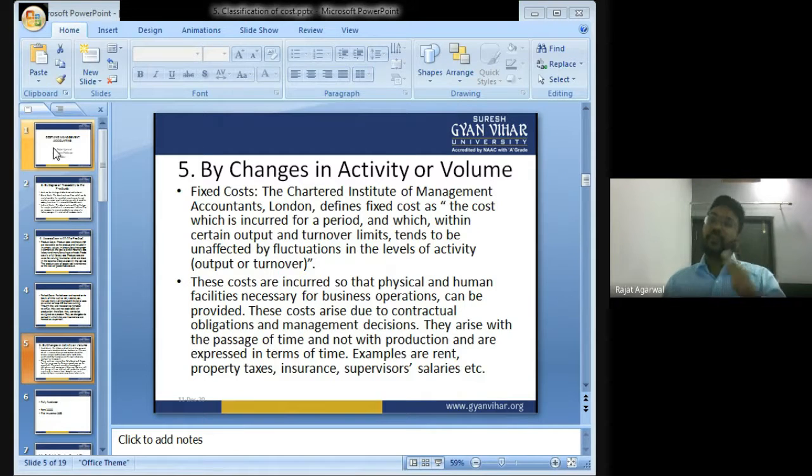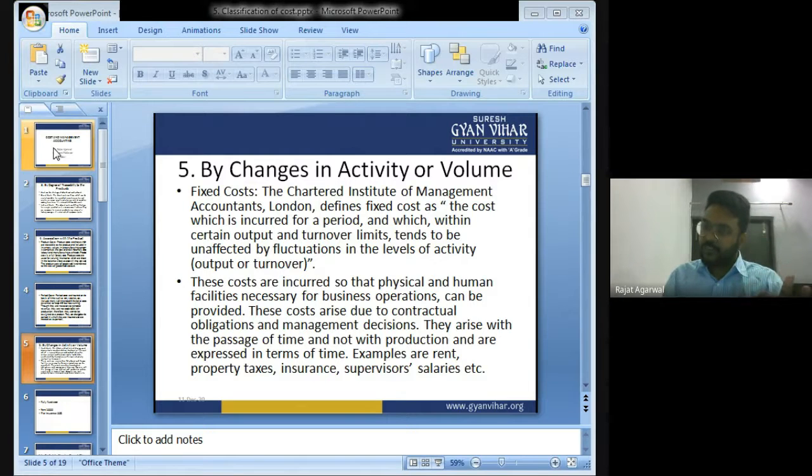Number one, fixed cost. Number two, variable cost. Then semi-fixed cost. Then semi-variable cost. Now, children, I request each and every one of you to please listen to this classification very carefully and try to understand it, because this is the most important classification.